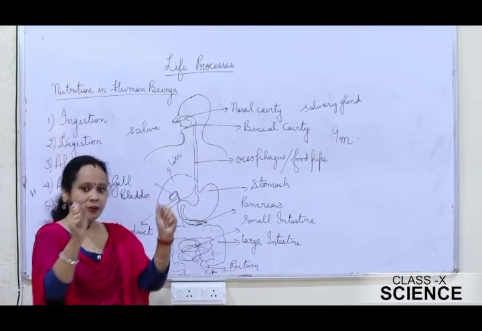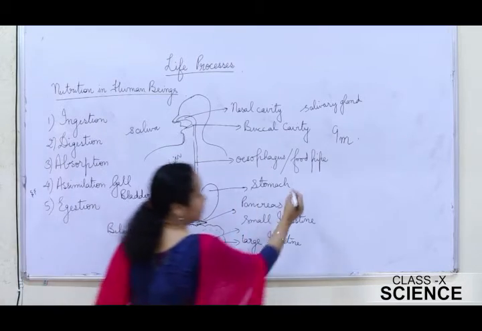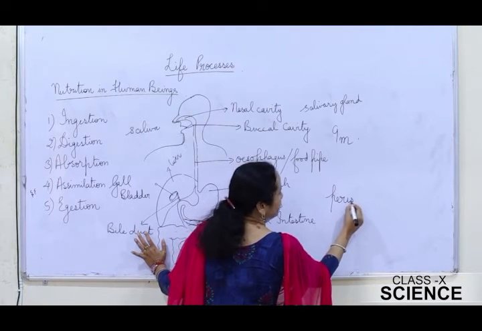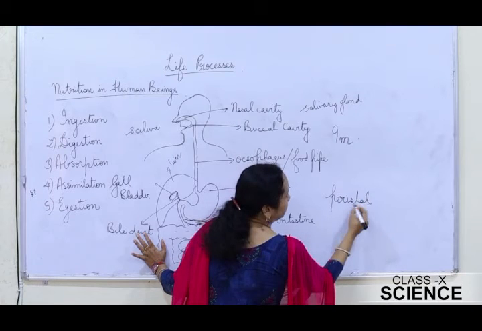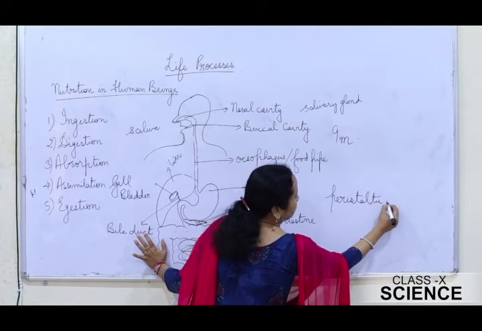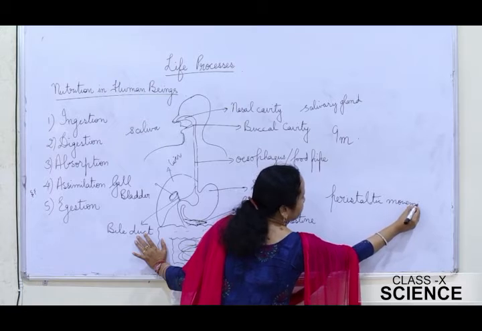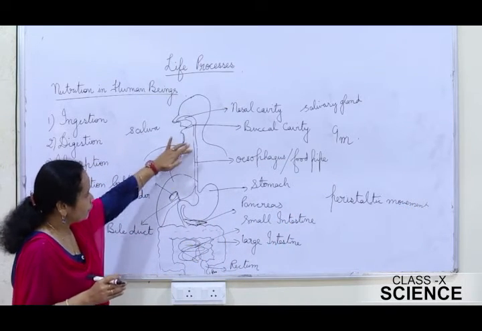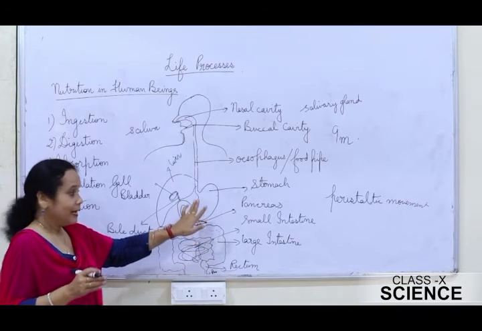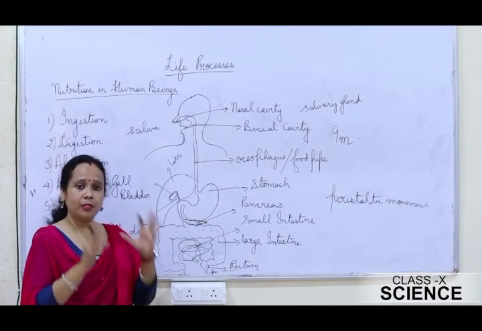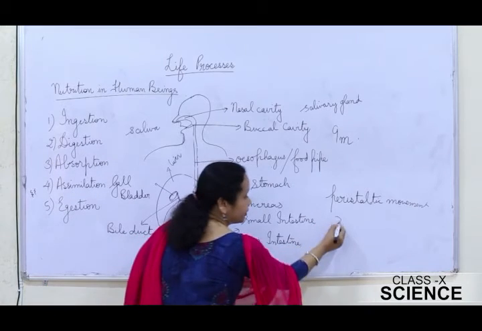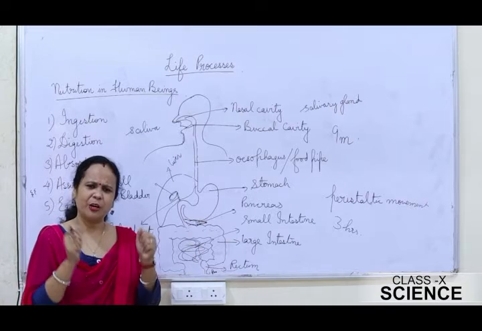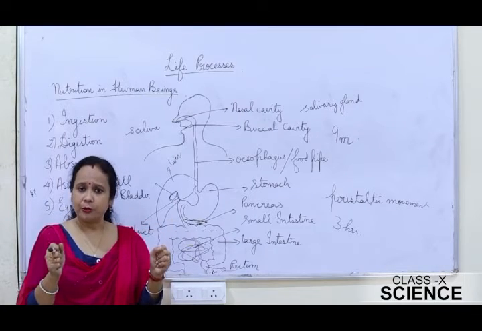And this contraction and relaxation of muscles in the food pipe is known as peristaltic movement. Now, this peristaltic movement pushes the food from the esophagus to the stomach. Inside the stomach, the food is churned for about 3 hours. For 3 hours the food is churned, and during this time the food is further broken down into simpler molecules.